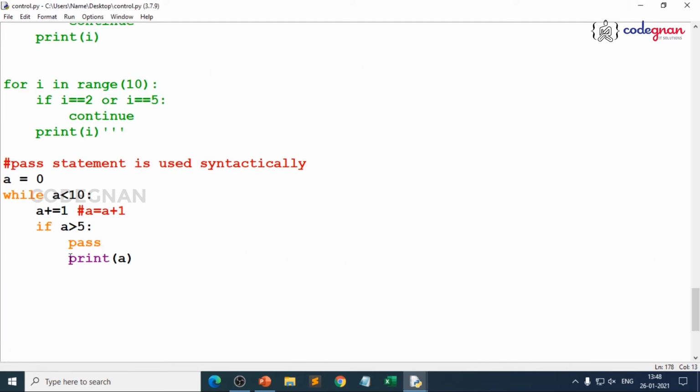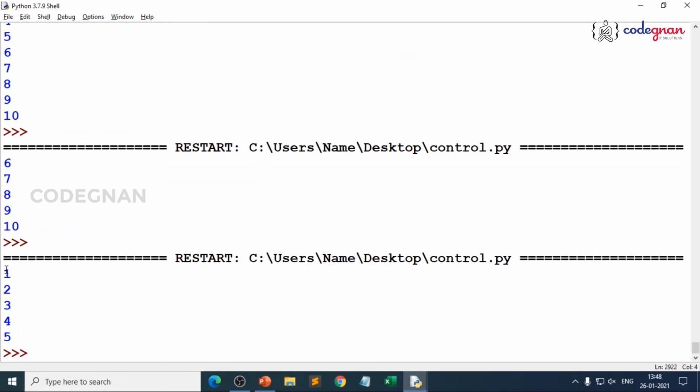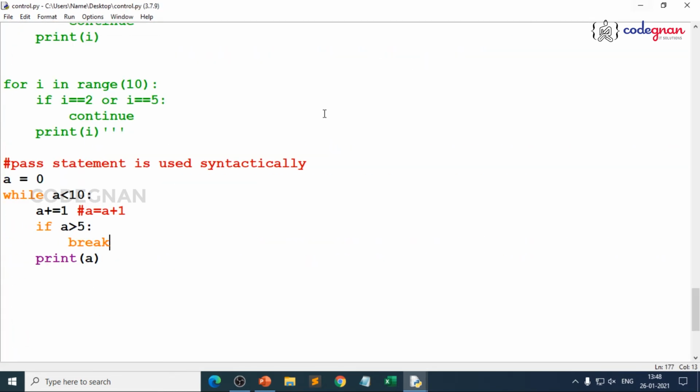What happens if you use break? You just work on it. If you use break here, and if you are inside the break, you don't get any result. You see the result and you'll understand. You are getting 1, 2, 3, 4, 5, because if a is greater than 5, you are asking it to break. How do you get the result? No, right? That is where there is a pretty big difference between pass and break. And even you can work with continue also, you get the same result.